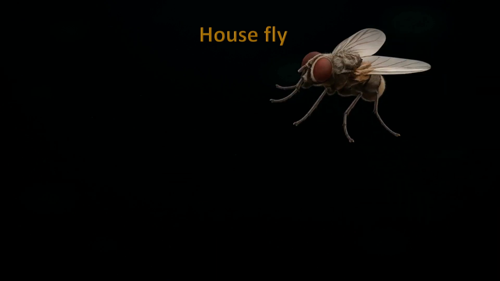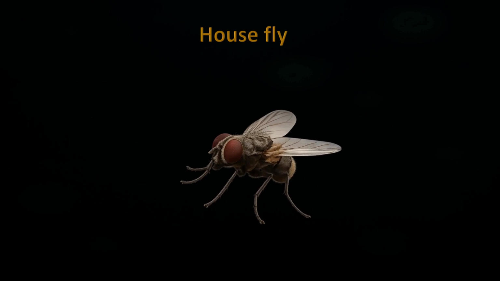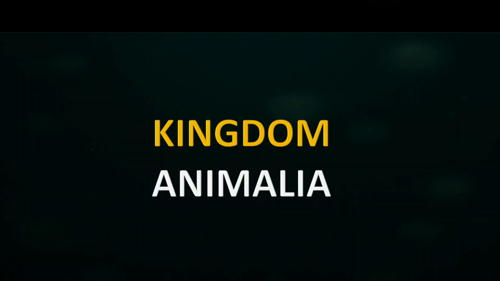Now, we're going to explore something fascinating: the taxonomic hierarchy of the common housefly. Yes, the tiny insect that buzzes around our homes actually has a very structured scientific classification. Let's break it down step by step from the broadest category, the kingdom, all the way down to the narrowest, the species. The housefly belongs to the kingdom Animalia.